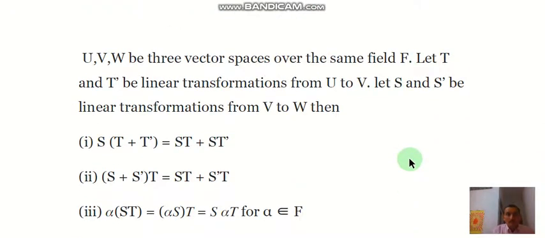Next we see some properties of the composition of linear transformations.